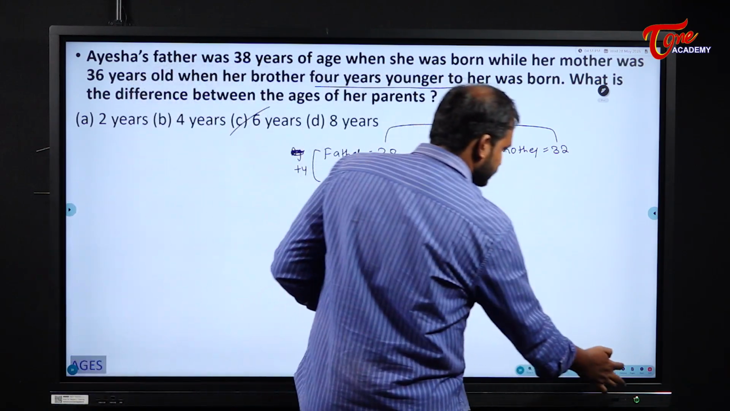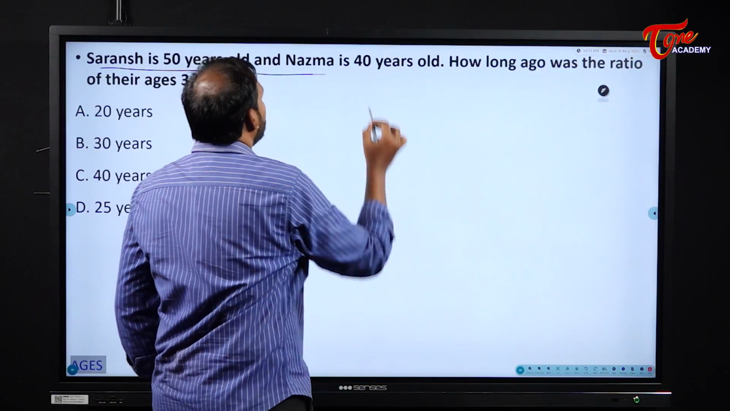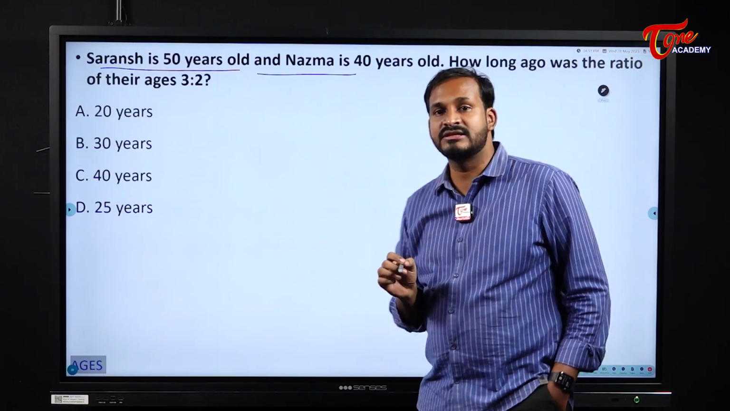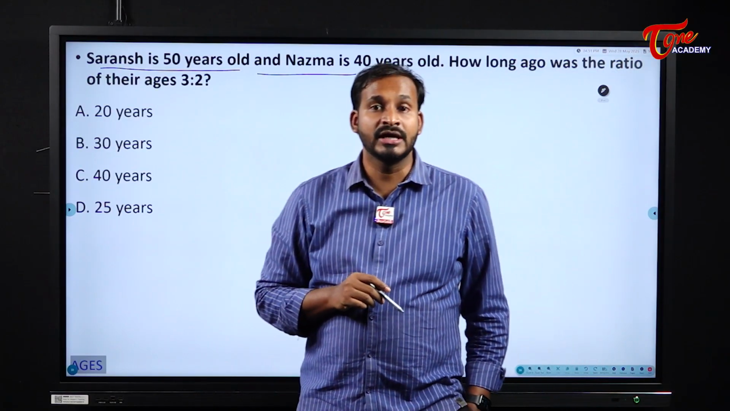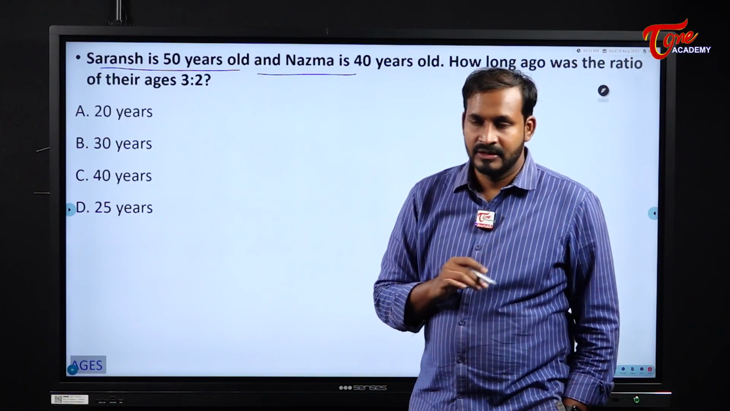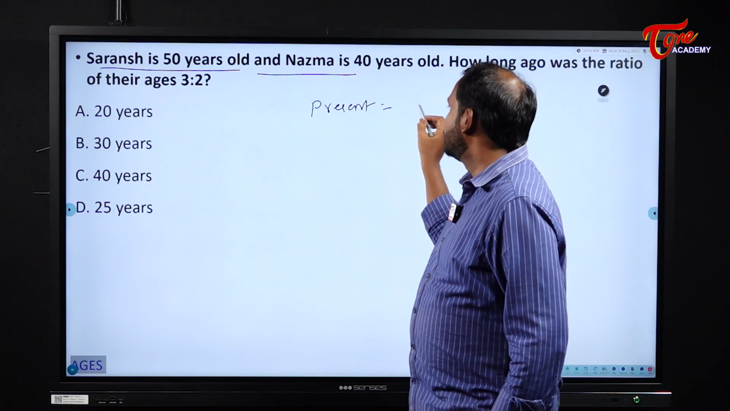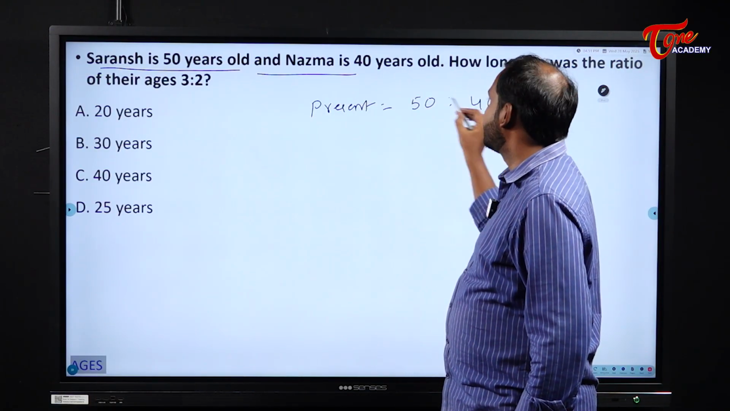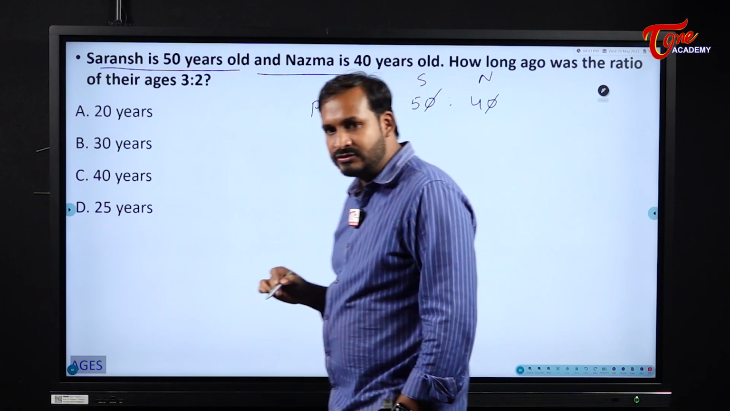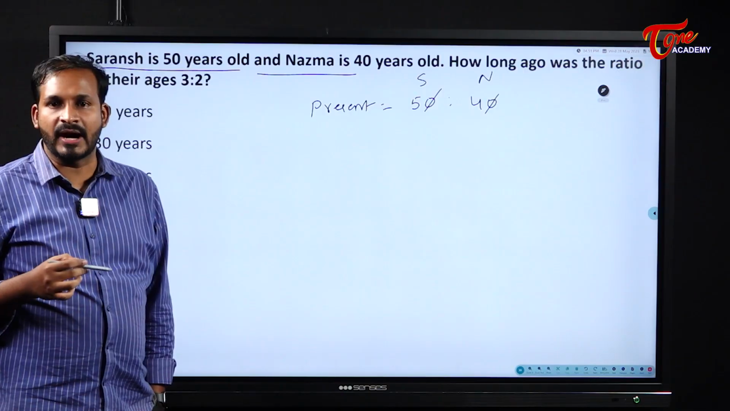Okay, next one. Now see here. Saransh is 50 years old and Nazma is 40 years old. How long ago was the ratio of their ages 3:2? Now see here, very simple. What is the present ratio? Present ratio is 50:40, Saransh and Nazma. So what does it become? 5:4. And how long ago means we should go to the past, right?